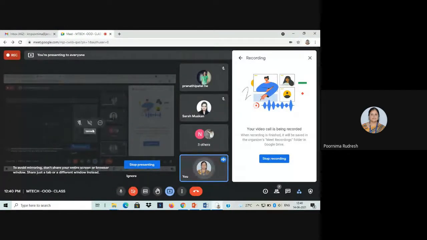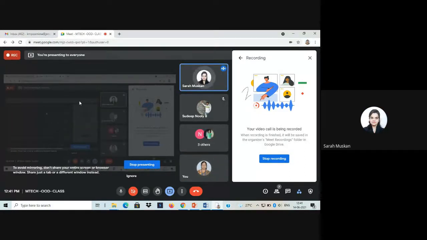If you have any doubt. No, ma'am. Only 5 members are there in the class. What about the others? Niharika is there. What about Sara? Is she not connected? No, ma'am, she's having some connectivity issues. But she has to attend the classes, right?